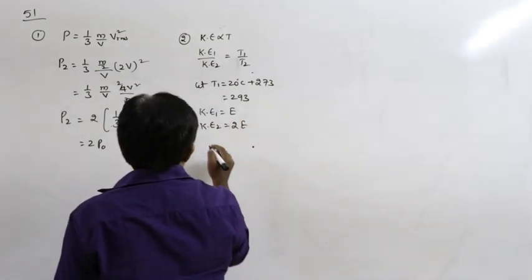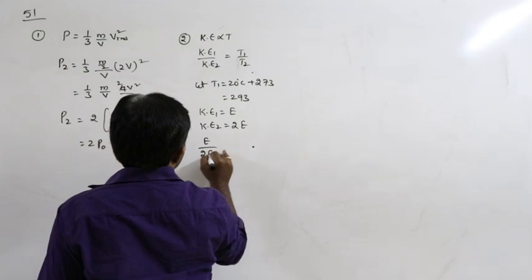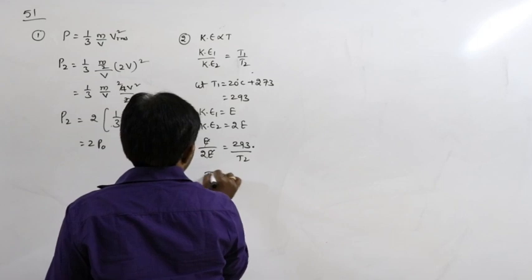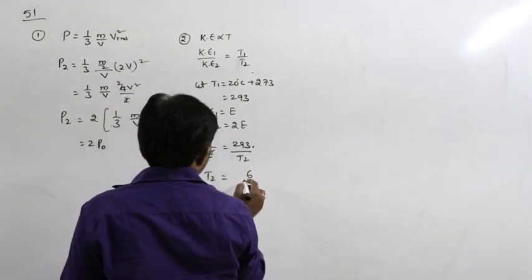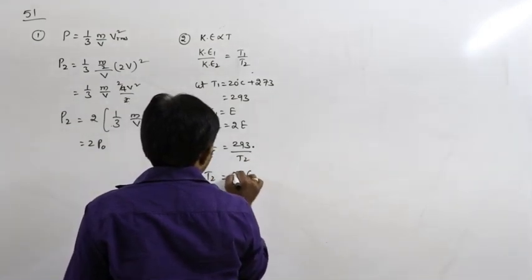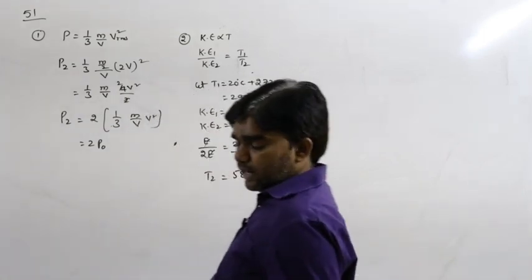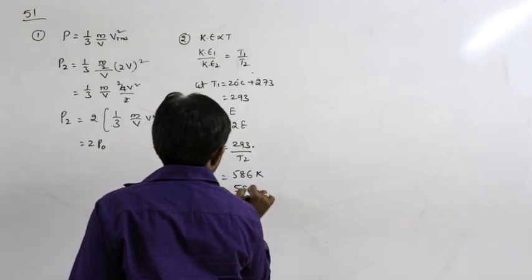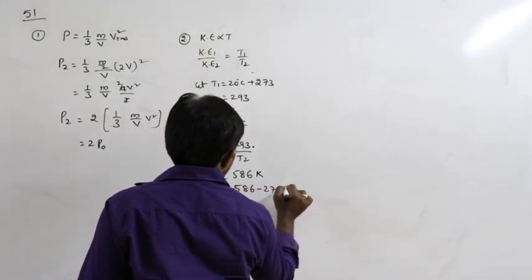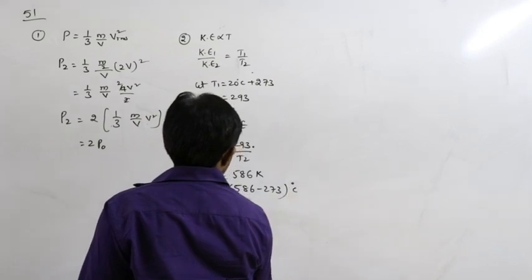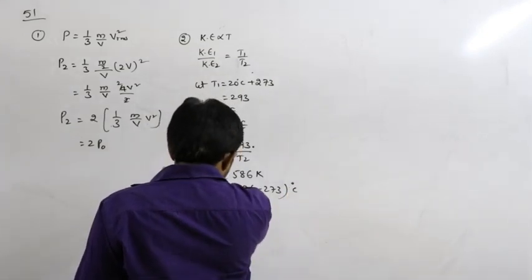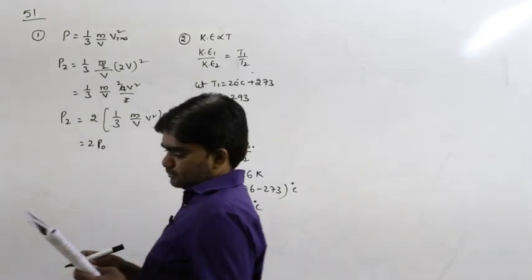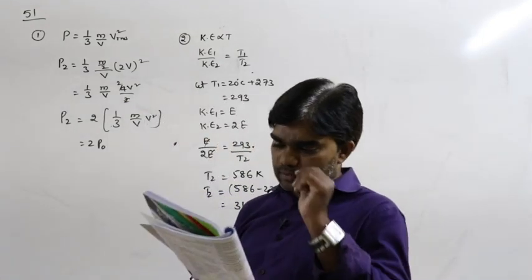So E by 2E is equal to 293 by T2. So T2 is equal to 2 into 293, 586 Kelvin. So T2 is equal to 586 minus 273 degrees Celsius, that is 313 degrees Celsius at this temperature.